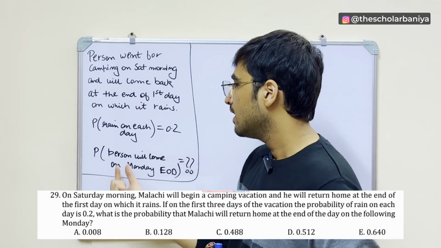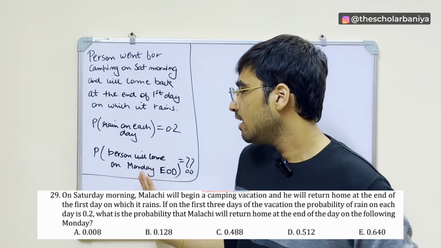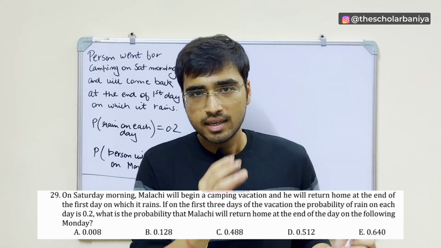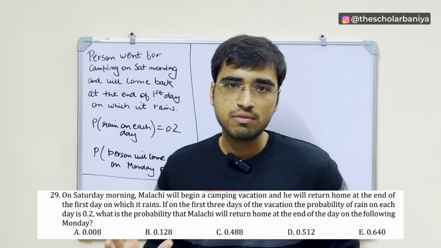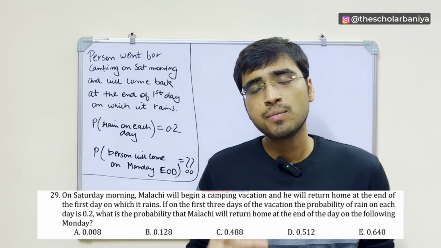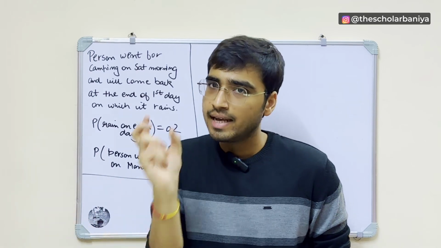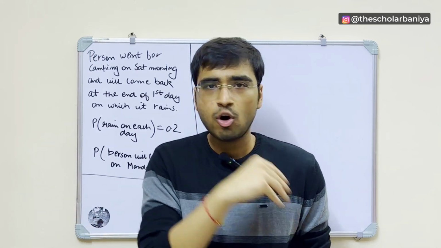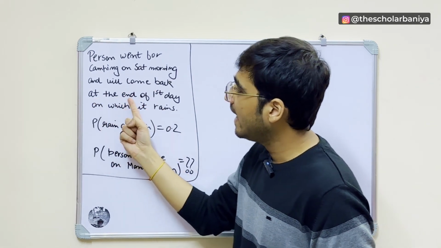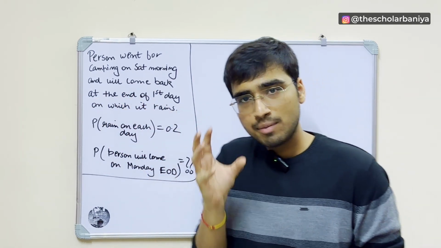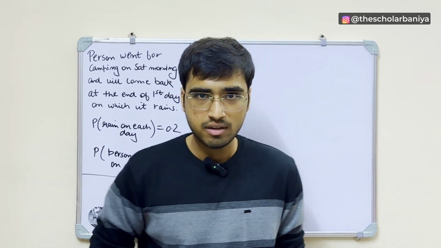So we have to find the probability that the person will come back on Monday EOD, right? So what will be the probability of that? Tell me one thing, if the person came back on Monday night, that means it must have rained on Monday morning, right? Because it is given that he will come back at the end of the first day on which it rains. So it must have rained on Monday, and that is why by the end of Monday he is back, right?